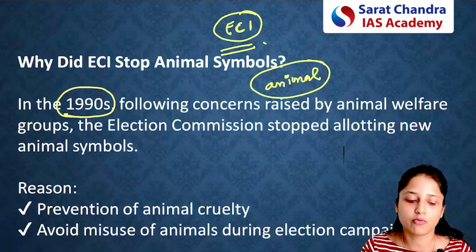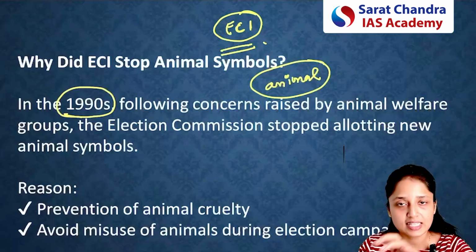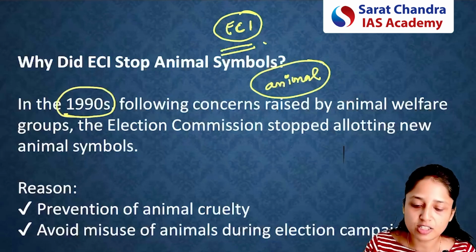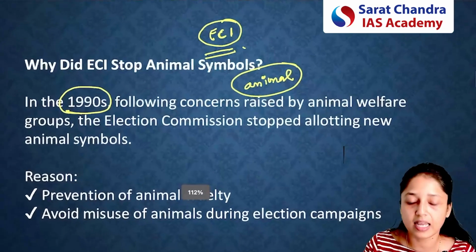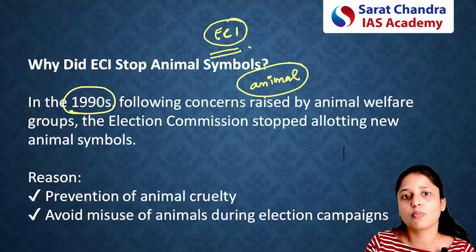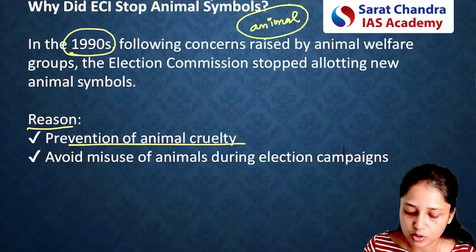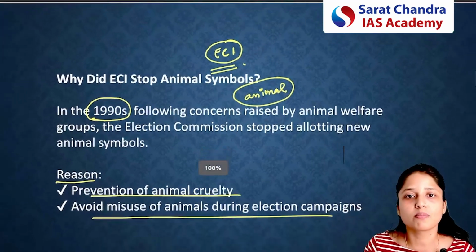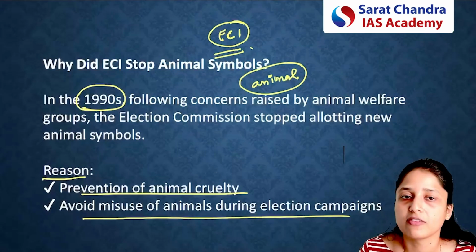In an election campaign, one political party is targeting another, so animals might be subjected to cruelty. That's why during the 1990s, the use of animals as an election symbol for a political party was banned. The reason was the prevention of animal cruelty and avoiding misuse of animals during election campaigns. From that time, the use of animals as a symbol of a political party was banned.